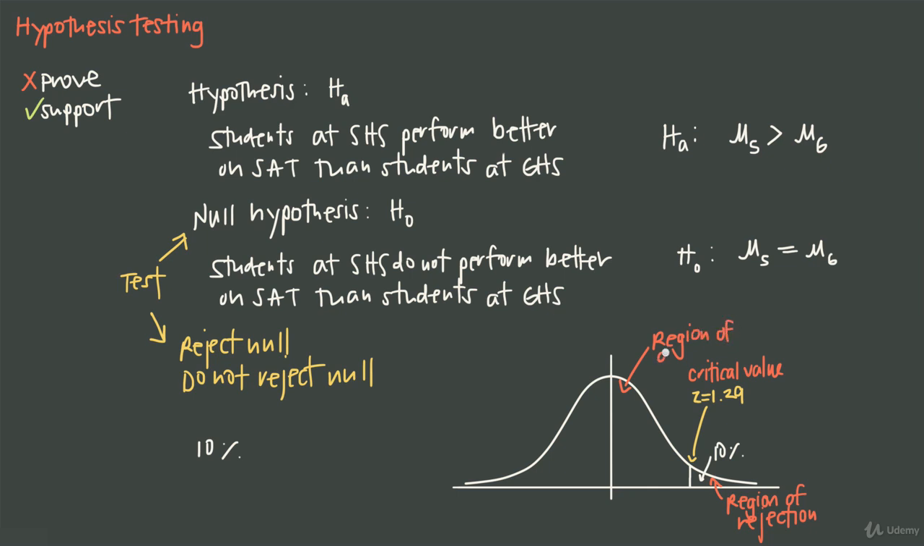of acceptance. And this is the region where if we find a data point within this region, then we accept the null hypothesis and we do not get evidence that supports the alternative hypothesis.